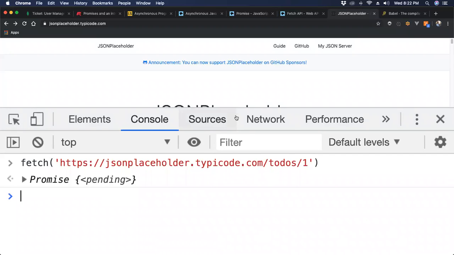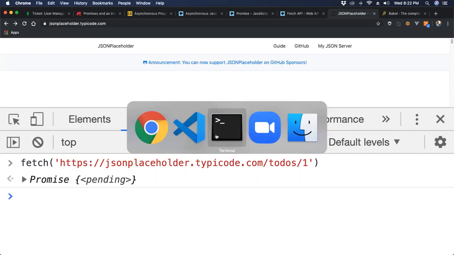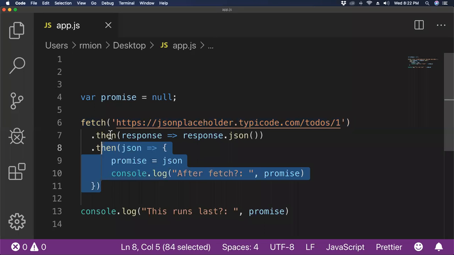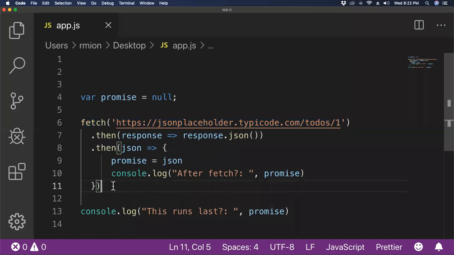But the whole point of using fetch and promises is that once it returns, we want to queue up a bunch of things to happen so that when it has returned, we eventually get the data that we want. So we don't want a promise, we want the response's data that comes from the promise. And that's what all of these little .then things are.